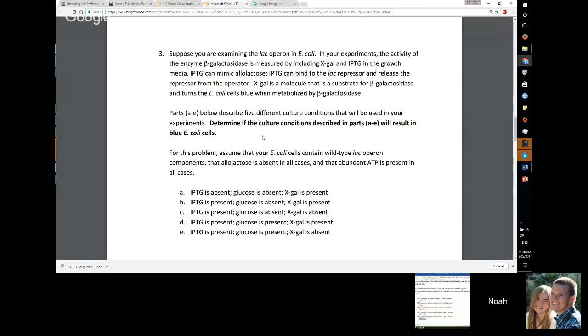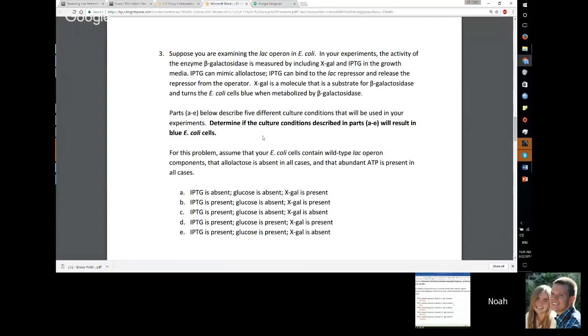For A, the IPTG is absent, so the repressor will never be removed, because the IPTG mimics allolactose, which is what removes the repressor from the operon. So even though the X-gal is there to produce the blue, it's never activated. For B, the IPTG is present, so the repressor can be removed.